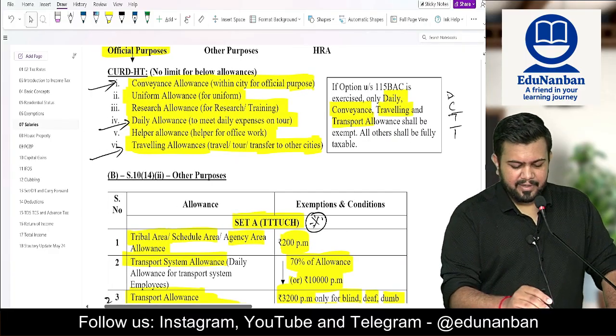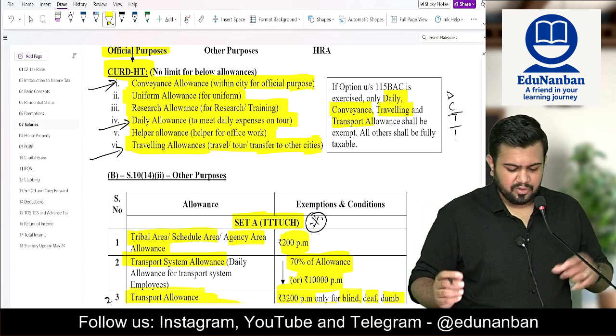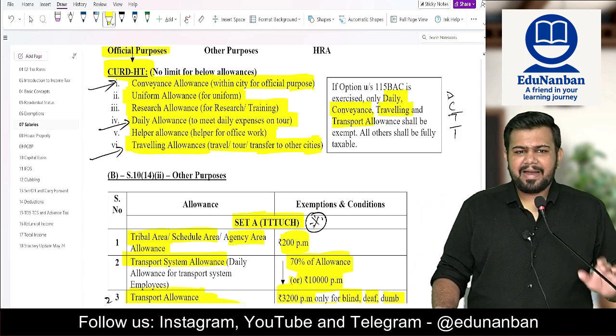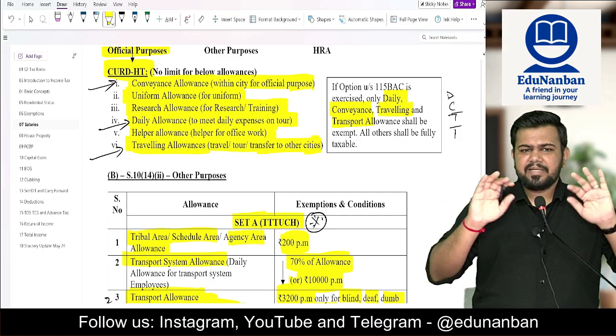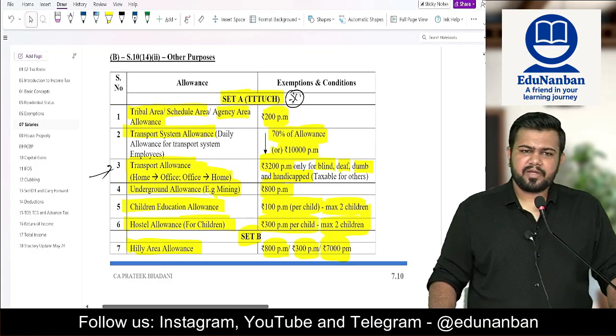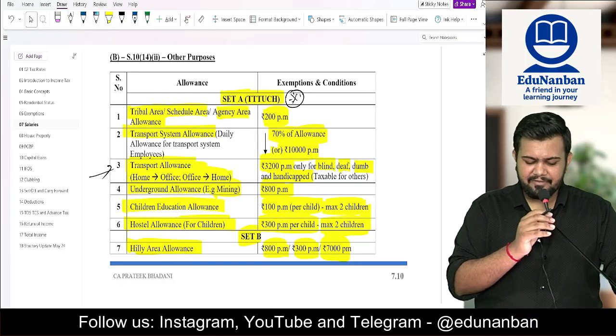So here I have put one mnemonic, that is CURDHT. If you want, you can use it also. Conveyance, uniform, research, daily, helper and traveling. So for all these, whatever amount spent for official purpose is exempt. Okay, then section 10 clause 14 subclause 2, allowances which are having limits.